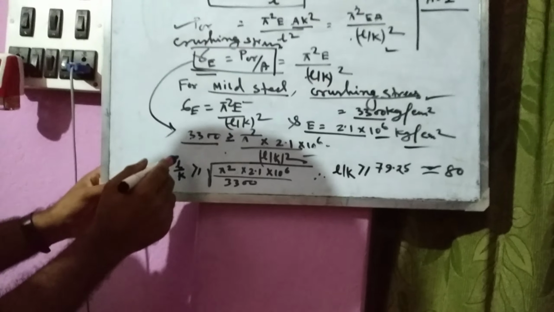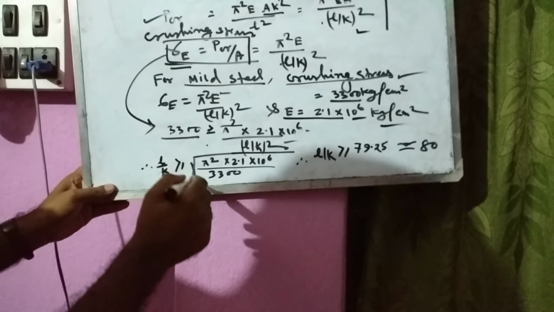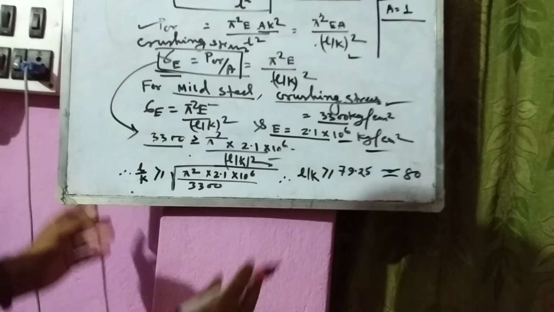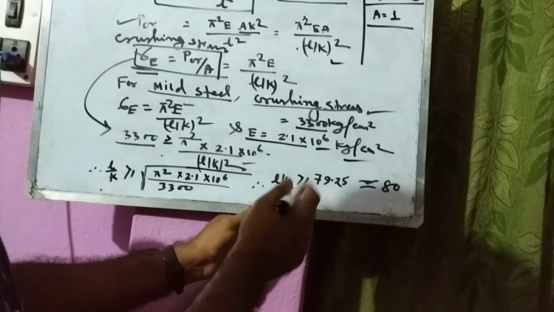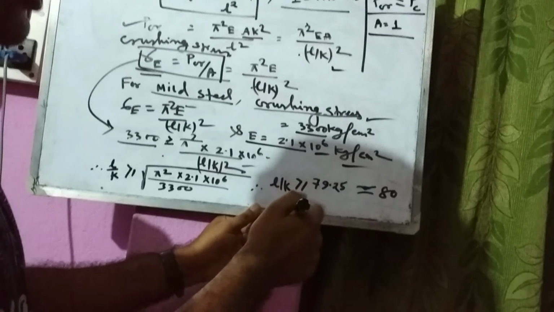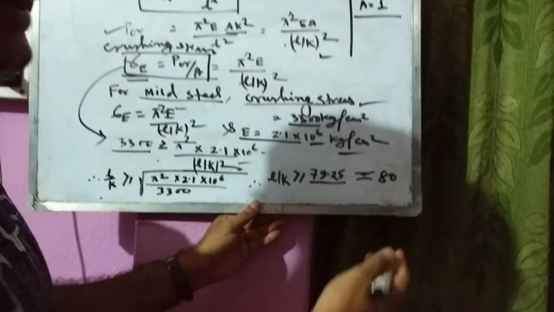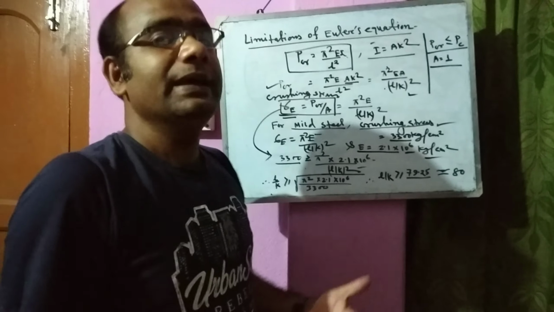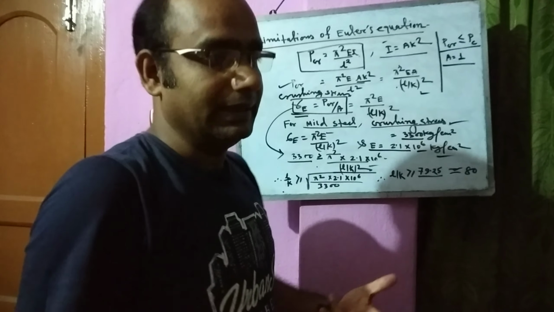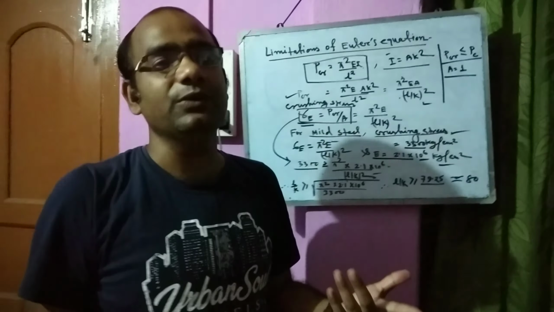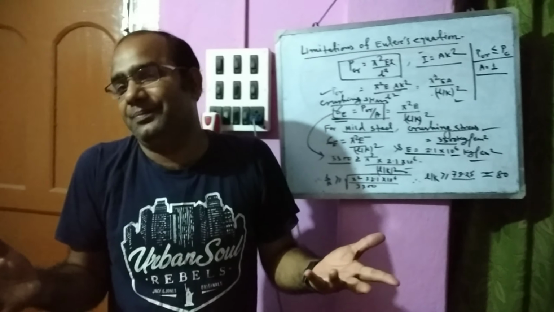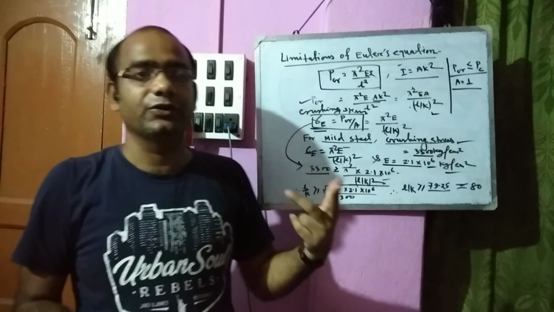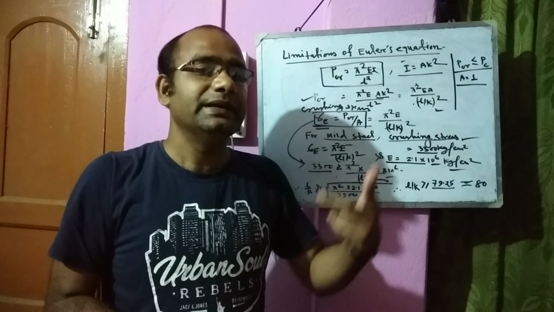Now L by K is greater than or equal to root over of pi square into 2.1 into 10 to the power 6 by 3300. After calculating, we find L by K greater than or equal to 79.25, that is equivalent to 80. That proves the slenderness ratio equal to 80 or greater than 80. As I have already told you, slenderness ratio 80 to 120 is valid for the long column. So Euler's limitation is that it is for long columns.